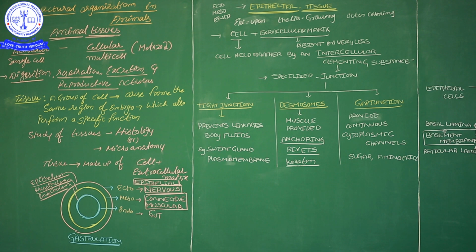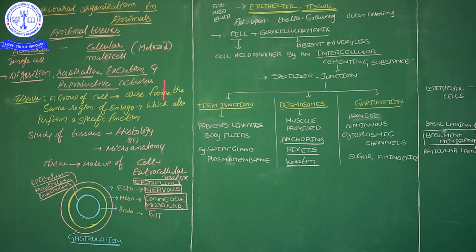Got it now? With the help of these three germinal layers, four types of tissues will be produced. Our body is totally composed of these four types of tissues. These four types of tissues originate from these three layers, whether ectoderm, mesoderm, or endoderm. Any organ in our body originates from one of these layers.